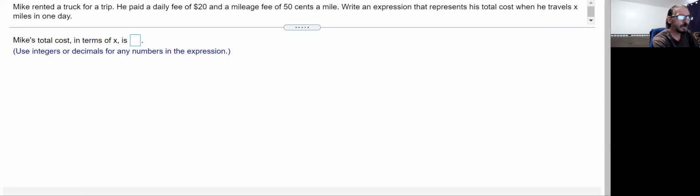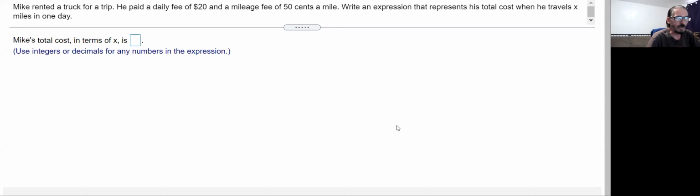Here we're told Mike rented a truck for a trip. He pays a daily fee of $20 and a mileage fee of 50 cents per mile. Write an expression that represents his total cost when he travels X miles a day.